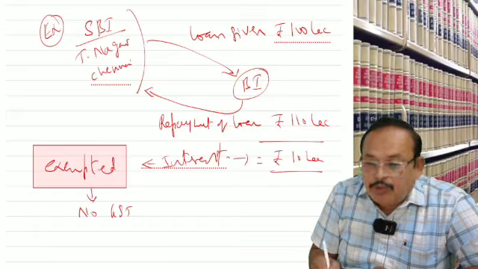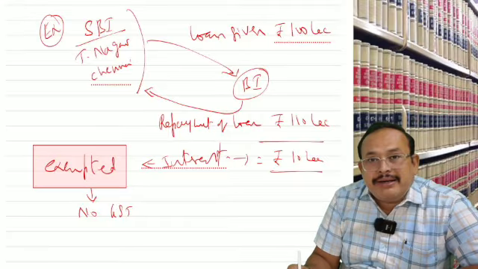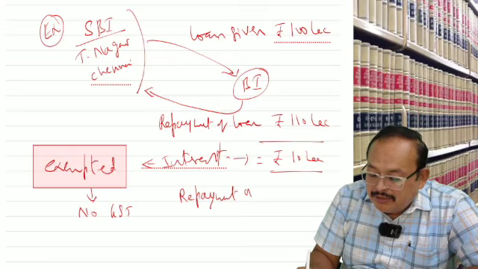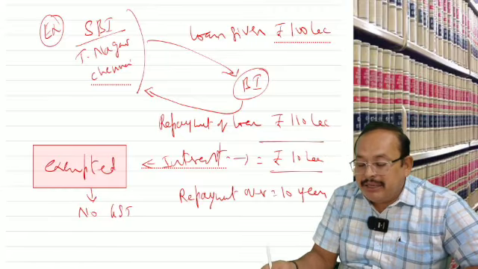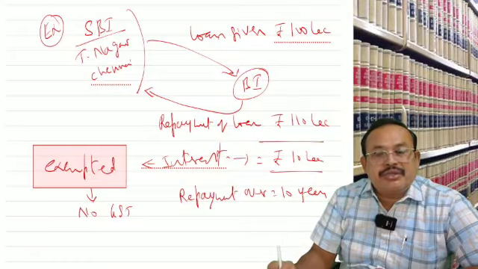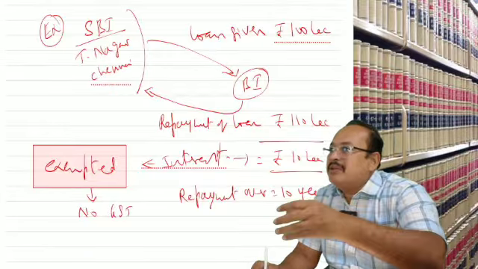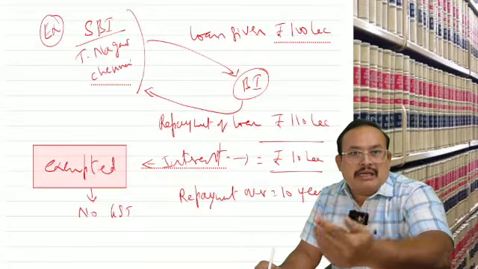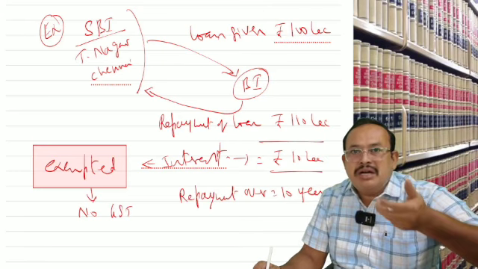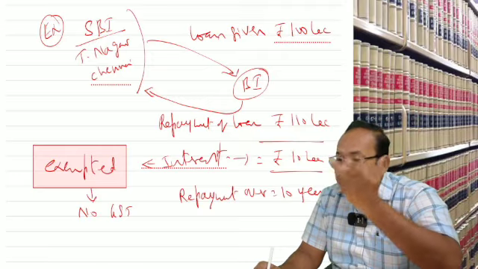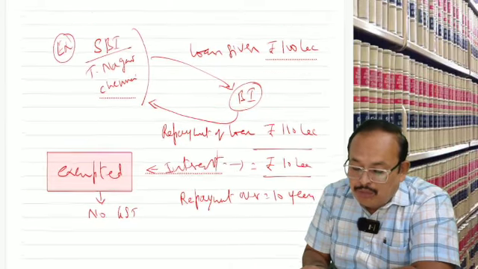As a result, no GST. Is that clear? Then what is the penal interest, sir? This loan of 110 lakhs is repaid over 10 years, 11 lakhs per year for 10 years. Repayment per year: principal 10 lakhs, interest 1 lakh, so 11 lakhs per year for 10 years. Therefore 110 lakhs repaid, loan amount 100 lakhs, total interest 10 lakhs. Interest does not attract GST. Why it does not attract GST, you have to understand the concept.